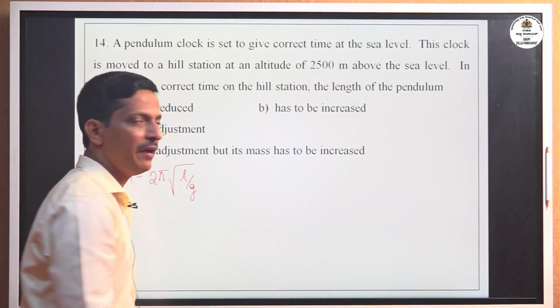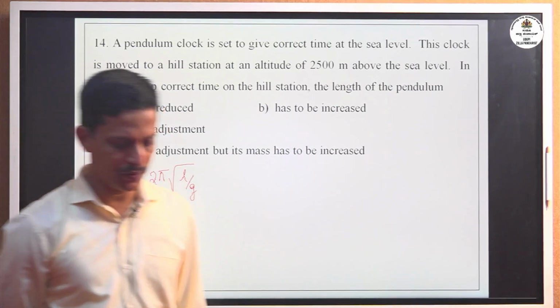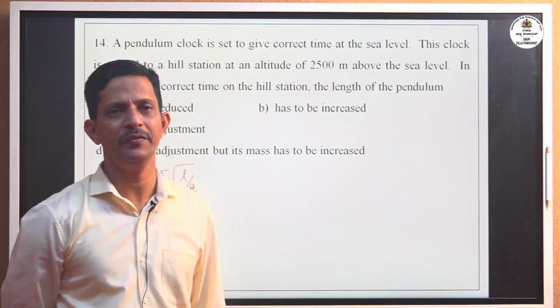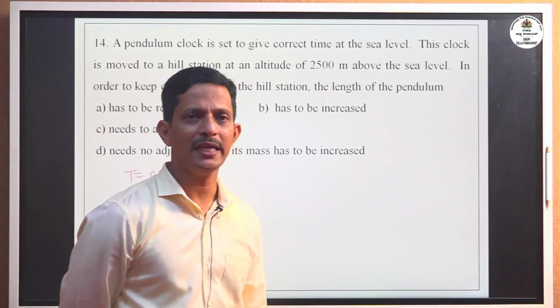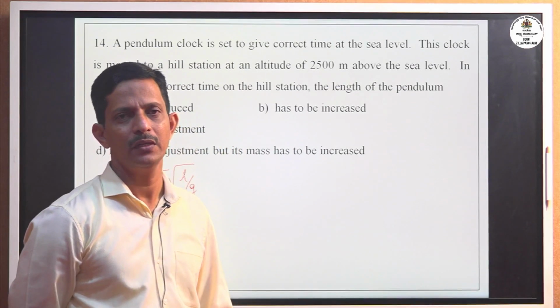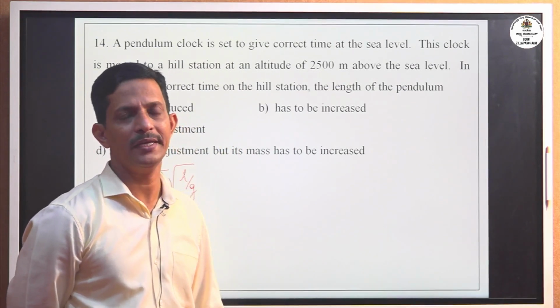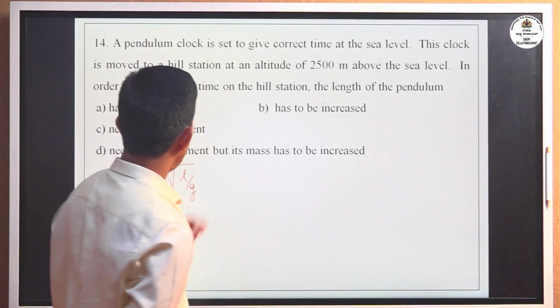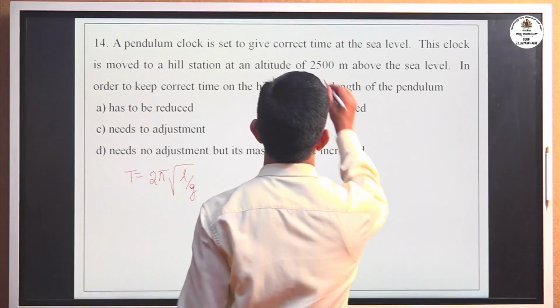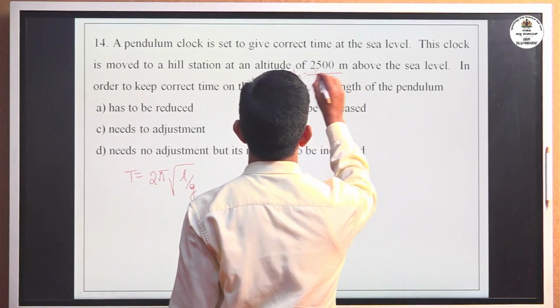Now in the gravitation chapter, you studied the variation of G with height or altitude. The expression is GH equals G of (1 plus H divided by RE) to the power minus 2. But here the height is given as 2500 meters.